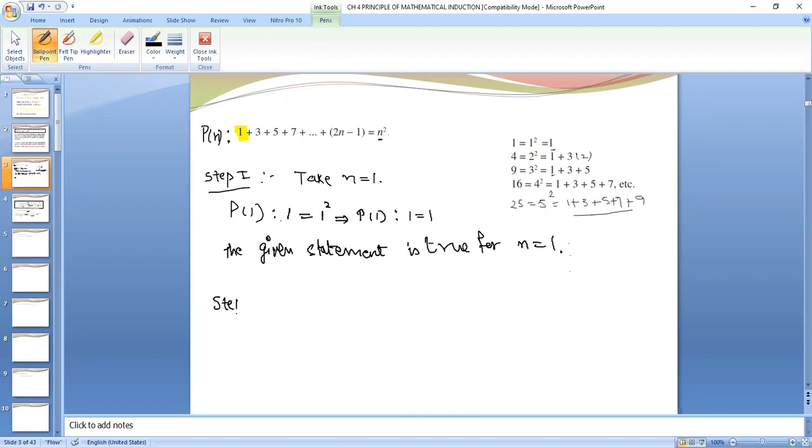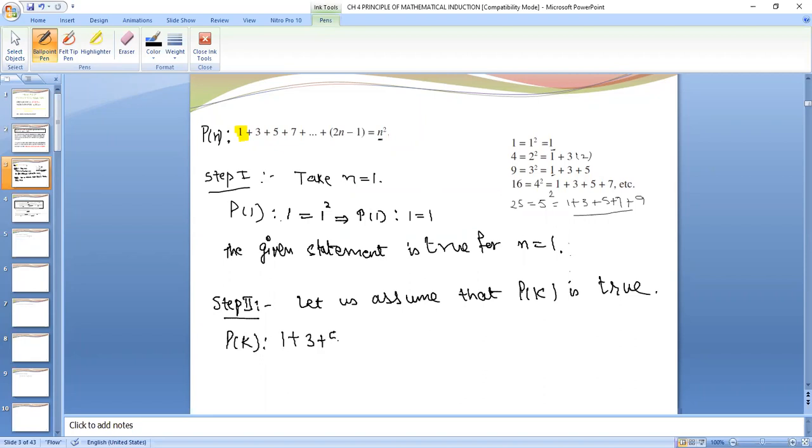Now step 2. Let us assume that Pk is true. Pk such that 1 plus 3 plus 5 plus 7 and so on plus 2k minus 1 equals k square.